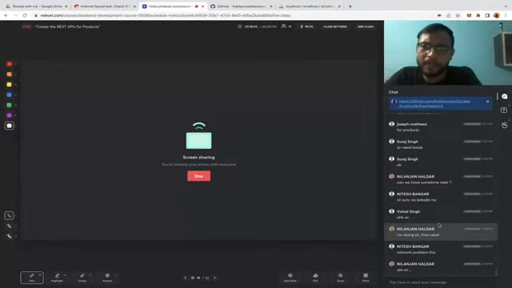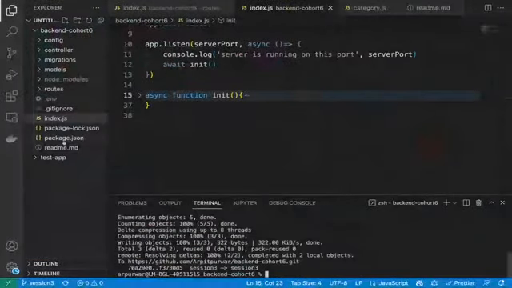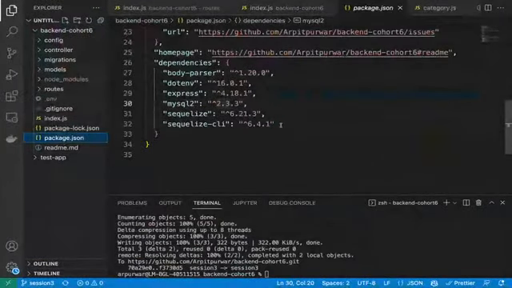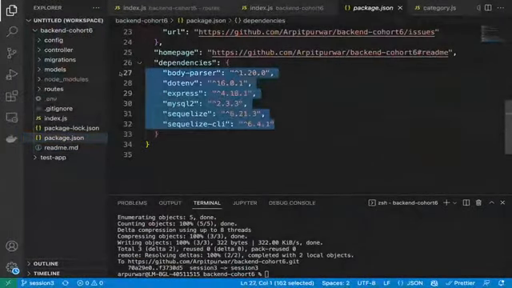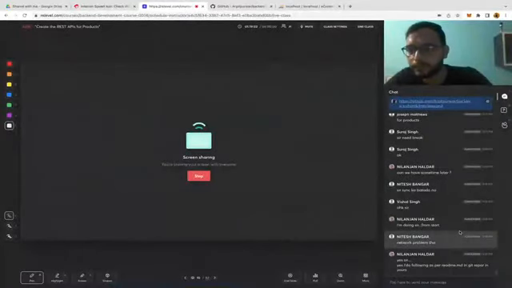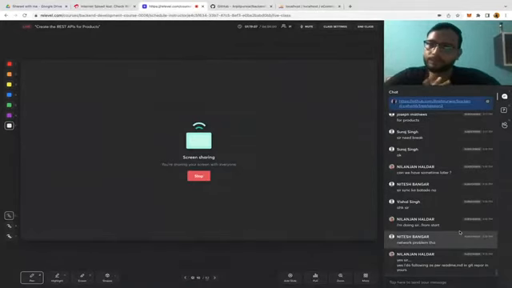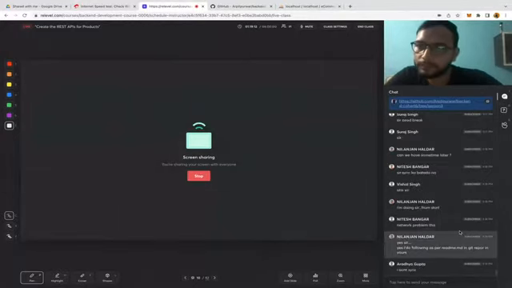Then npm install mysql2, whatever packages are mentioned in dependencies like this. These packages you have to install one by one with npm install. So, okay, no problem. Yeah, please do that.